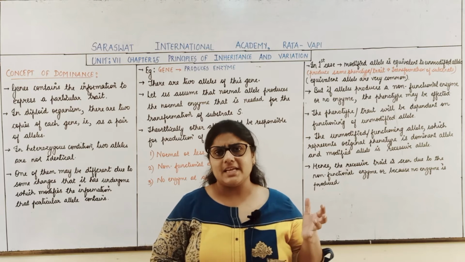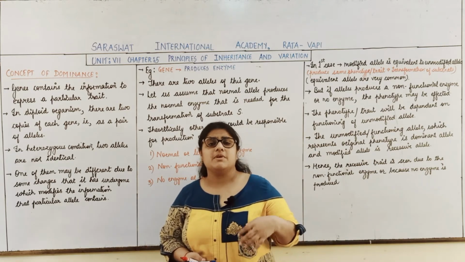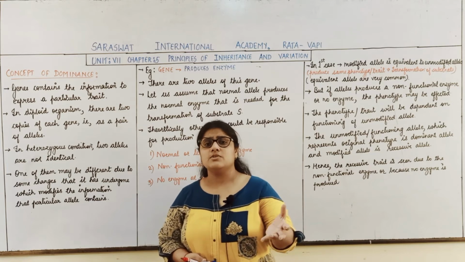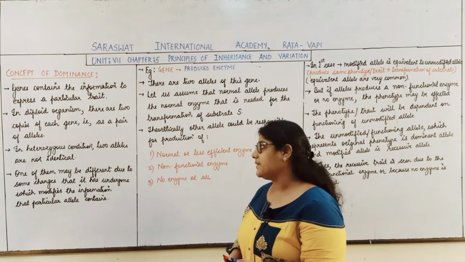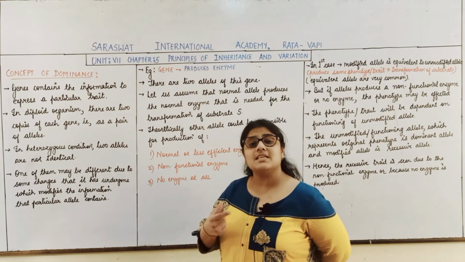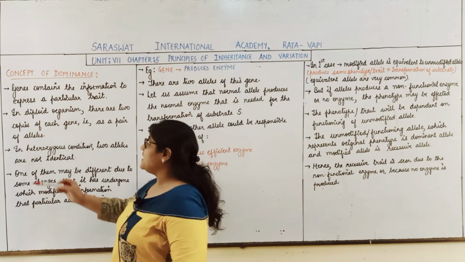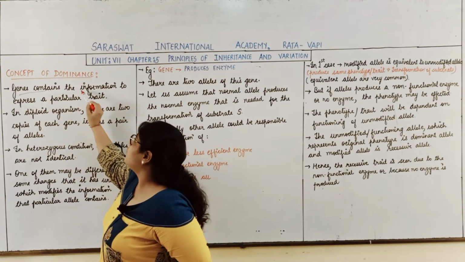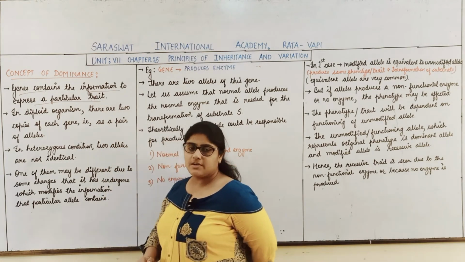Say for example, I consider height as a character. Why is height developed? Basically the height is due to the genes which are responsible for that particular thing. So the genes contain the information to express a particular trait.